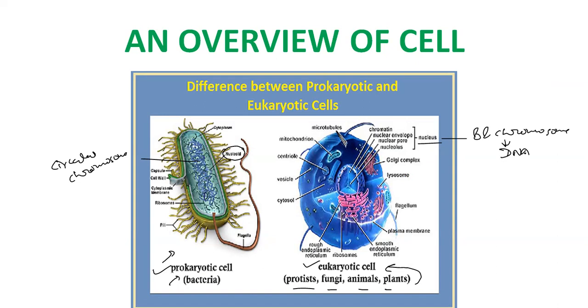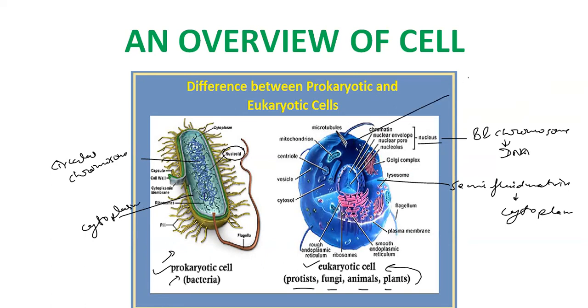Also, both prokaryotes and eukaryotes have a semi-fluid matrix that is called cytoplasm. Prokaryotes also have cytoplasm. Now, the eukaryotic cells have membrane bound structures, and these structures are called organelles.